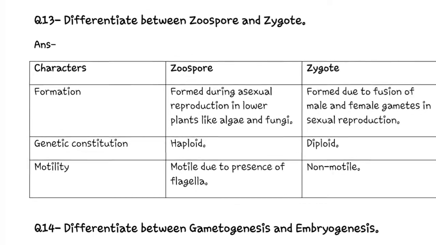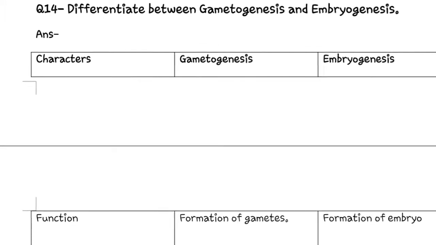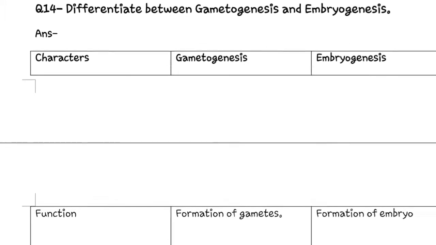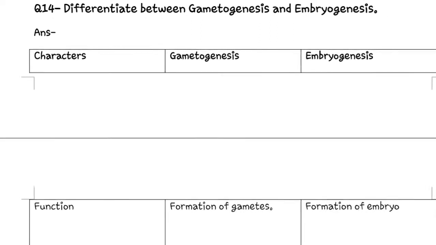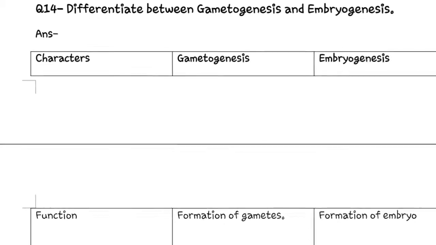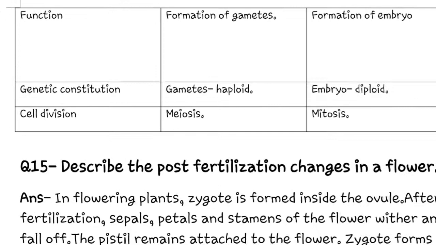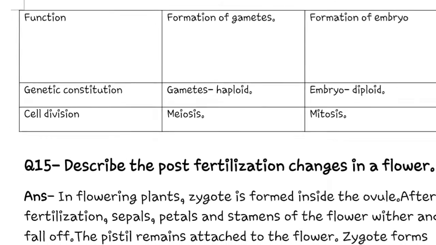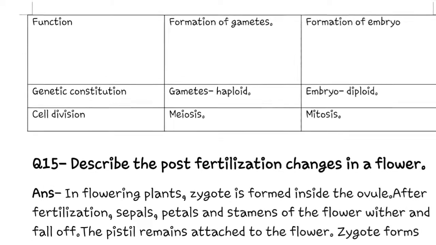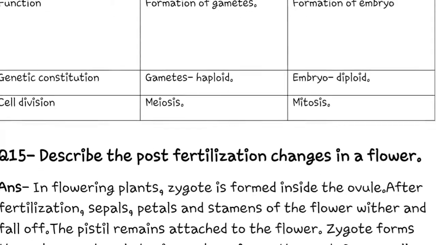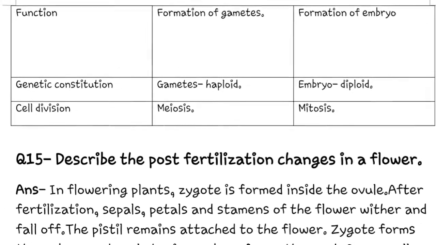Next is question number 14, that is we have to tell the difference between gametogenesis and embryogenesis. First is function. Gametogenesis helps in the formation of gametes, and embryogenesis helps in the formation of the embryo. Genetic constitution: in gametogenesis gametes are haploid and in embryogenesis the embryo is diploid. And next is cell division. In gametogenesis it is meiosis and in embryogenesis it is mitosis.